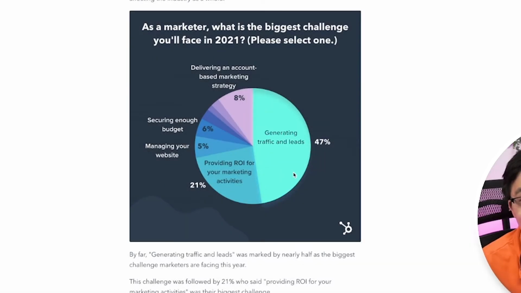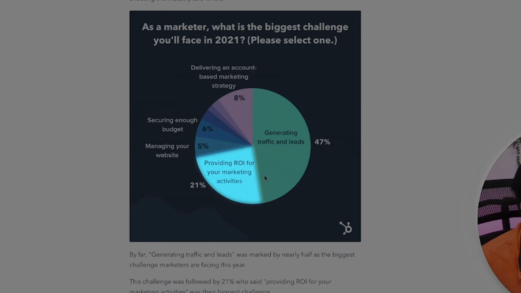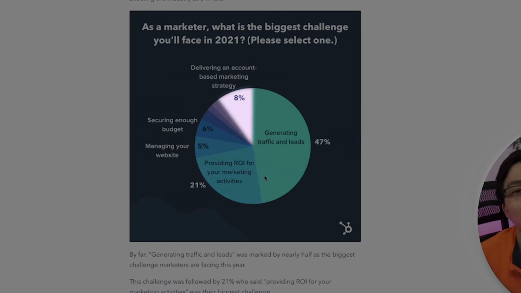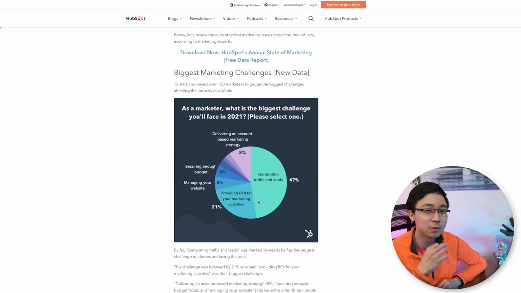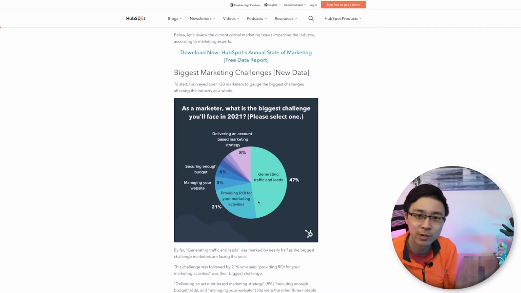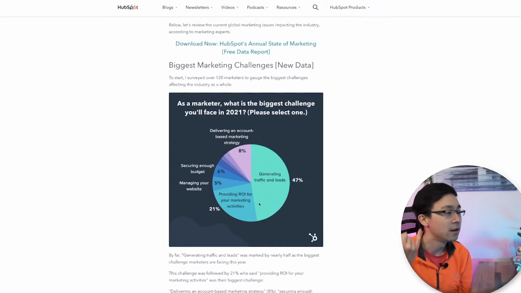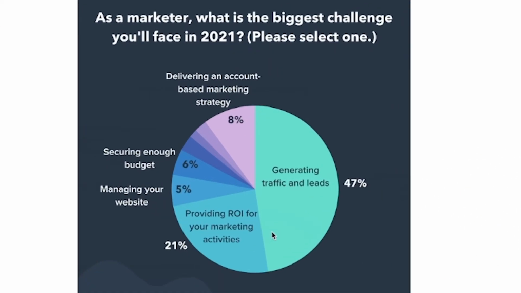47% of people are saying that that's a challenge. Another 21% are saying providing a return on investment for their marketing activities is a challenge. And then we've got another 8% talking about delivering an account-based marketing strategy. So right off the bat, without doing any really intense customer research, I've already identified 3 different potential topic areas that I might want to create content for: generating traffic and leads, providing ROI for marketing activities, and delivering an account-based marketing strategy.